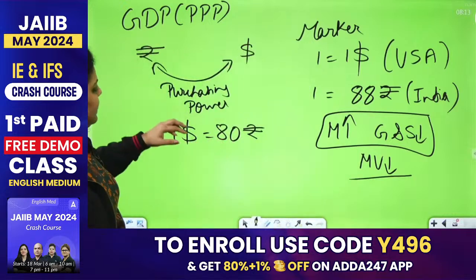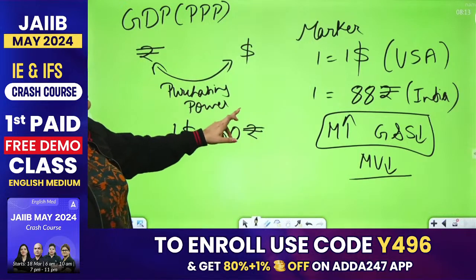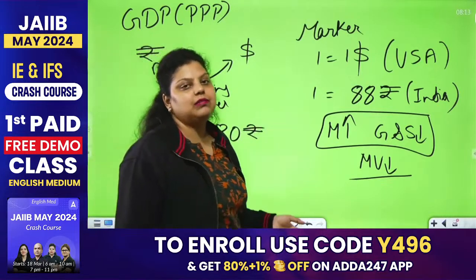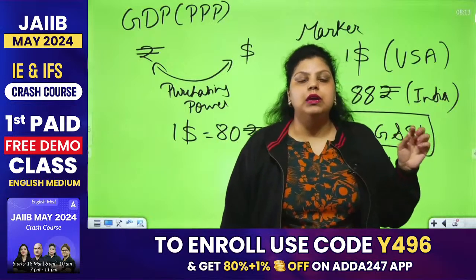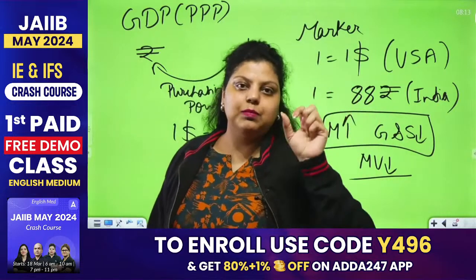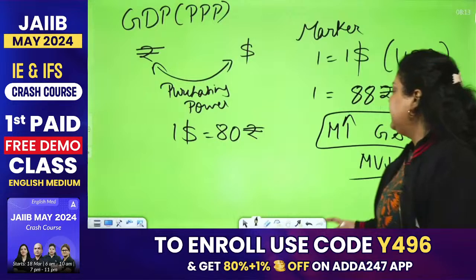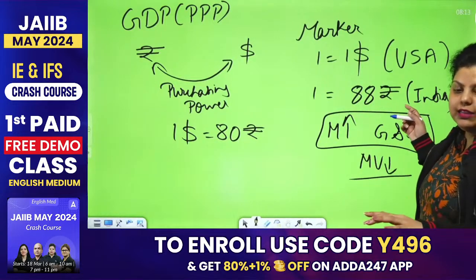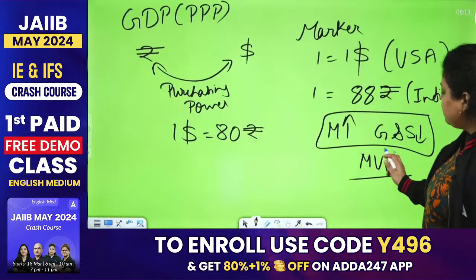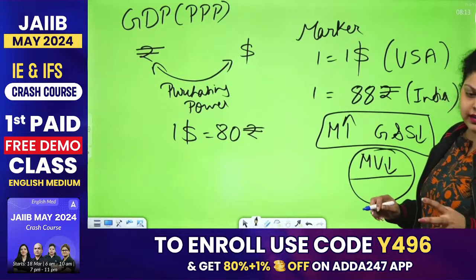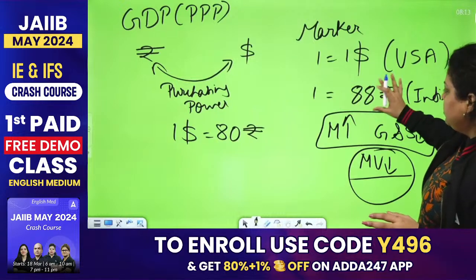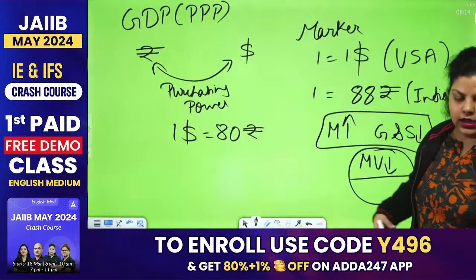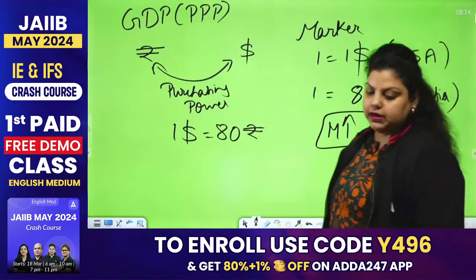So now you can say that the rupee's purchasing capacity is less than the dollar, because the dollar is able to purchase in the market at a lesser cost, as a lesser price. But India has to pay 8 rupees extra. If you have to pay more money and you are getting fewer goods and services, it means the money value is declining. So the value of the rupee is declining in comparison to the dollar. Clear? And that is what purchasing power parity means.